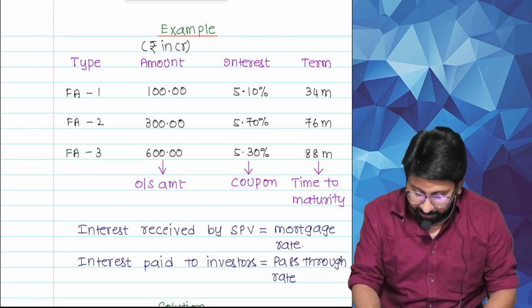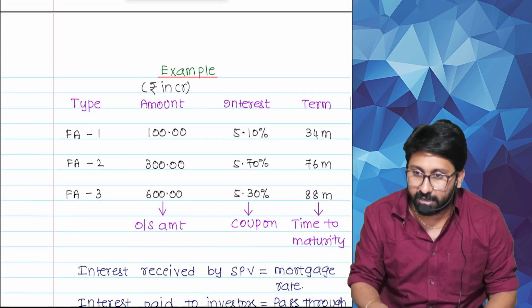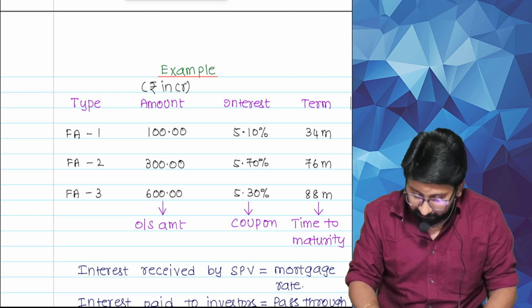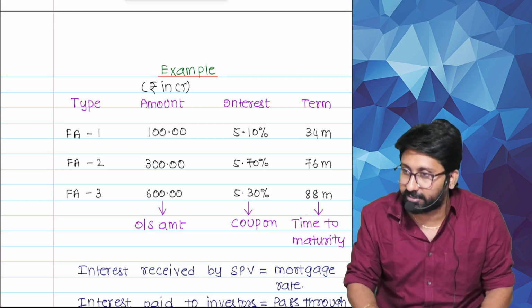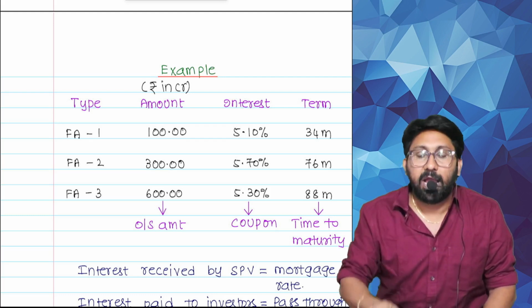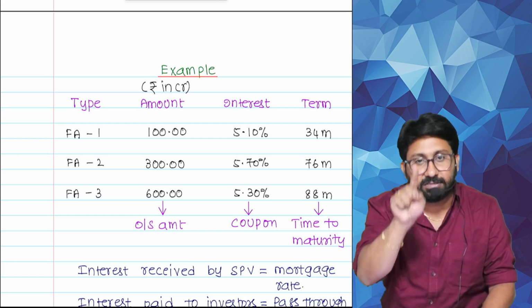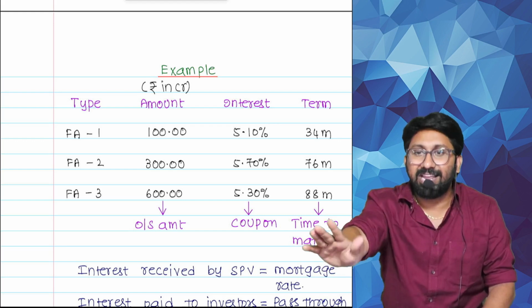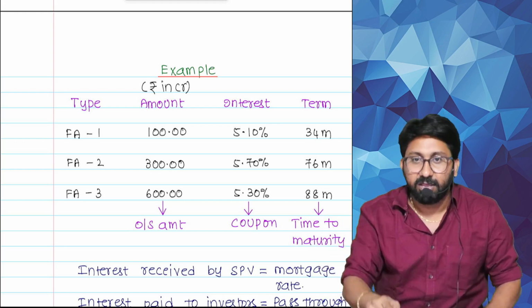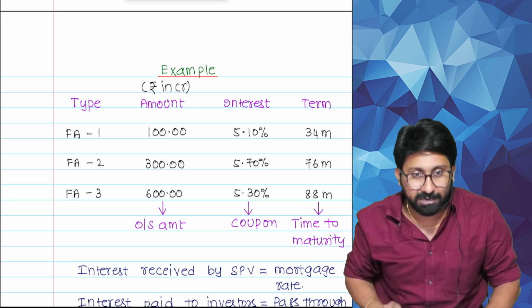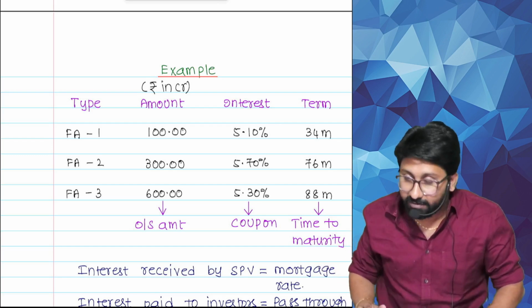Tell me. 5.1, 5.7, 5.3. There is an average or not? Add all these and divide by 3. That is wrong. Like that we should not do. We should take the weighted average of principal, fair value. We should take the weighted average. See here.